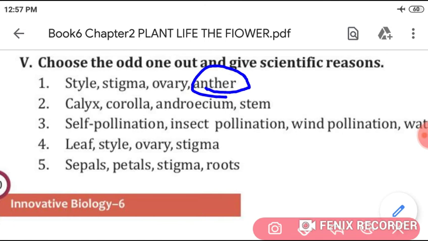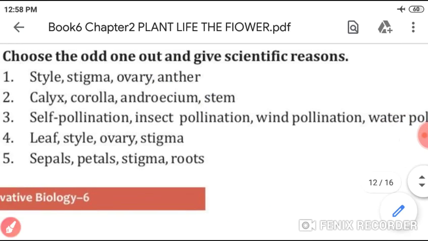Second, calyx, corolla, androecium, stem. So mark stem. And here also you write, except stem, all the others are the parts of flower. Next, third, self-pollination, insect pollination, wind pollination and water pollination.